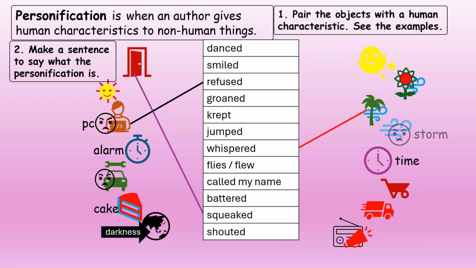Our first example on the left-hand side here is a door. The door squeaked when I opened it. Number 2 on the left-hand side: My PC refused this morning when I tried to switch it on. On the right-hand side here, we have a tree and we have wind there. The wind whispered to the tree or the trees. Now work your way through all the others here. Draw the lines, and then I will see you in the memorandum later in the video.